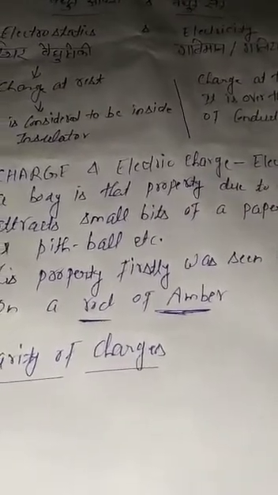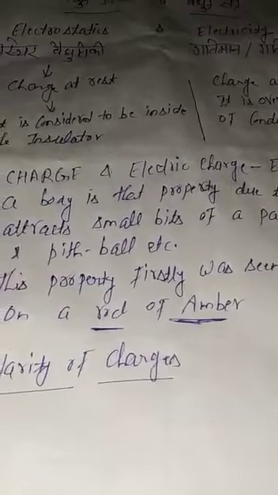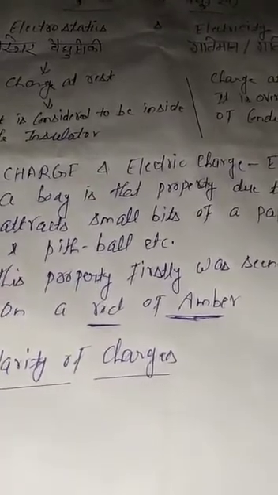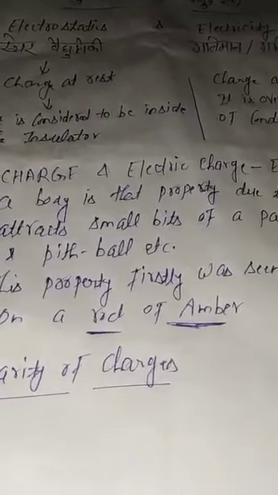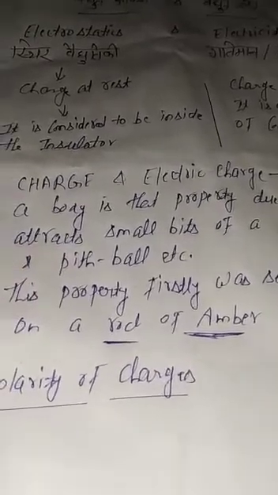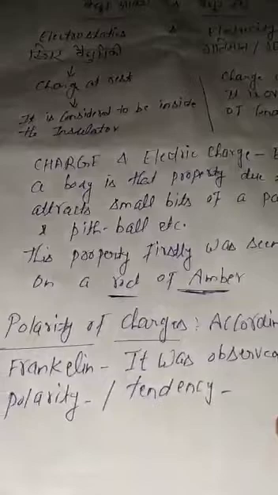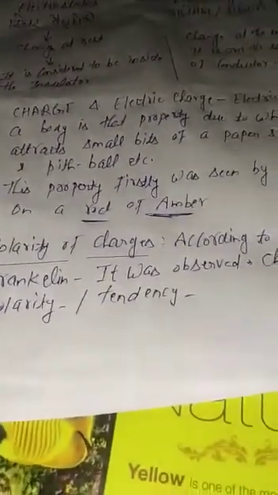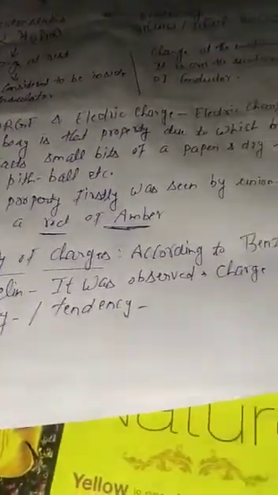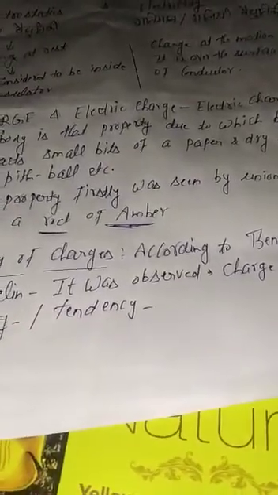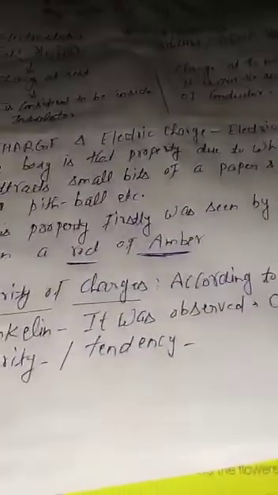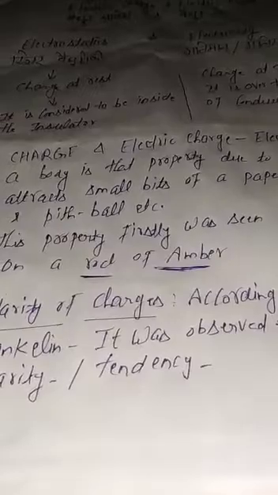As you studied about plus and minus poles, north and south poles, here we consider positive charge and negative charge. It was first discovered by Benjamin Franklin: positive polarity and negative polarity.